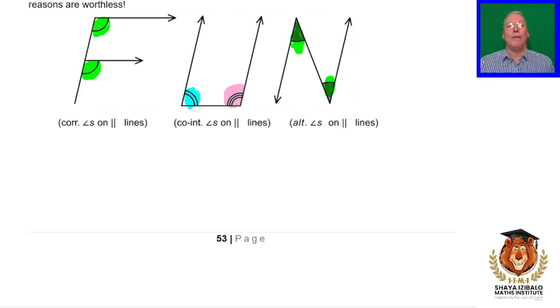Now the really important idea is the reasons that we give for each of these. We don't just talk about corresponding angles, we say they're equal because they're corresponding angles on parallel lines. These are supplementary because they're co-interior angles on parallel lines. And these are equal because they are alternate angles on parallel lines.